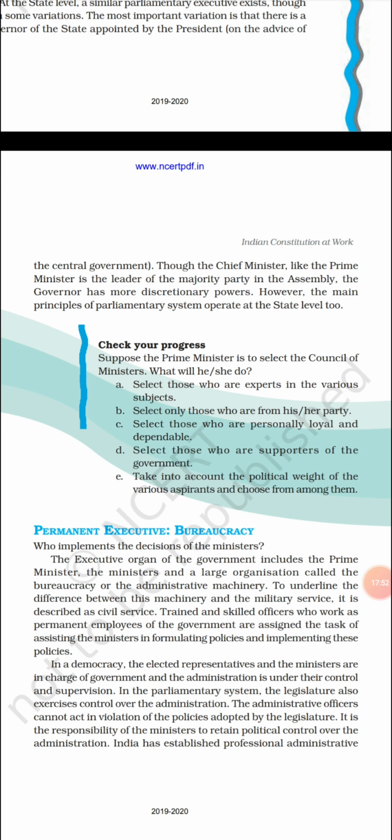After being the prime minister, he will choose the council of ministers, and he has to act as a leader of the council of ministers. Every decision will be taken by the council of ministers as well as the prime minister. So on one hand, the prime minister has to handle the council of ministers, and on the other hand, the prime minister has to handle the president, because the president has the right to information. The prime minister has to inform everything to the president.